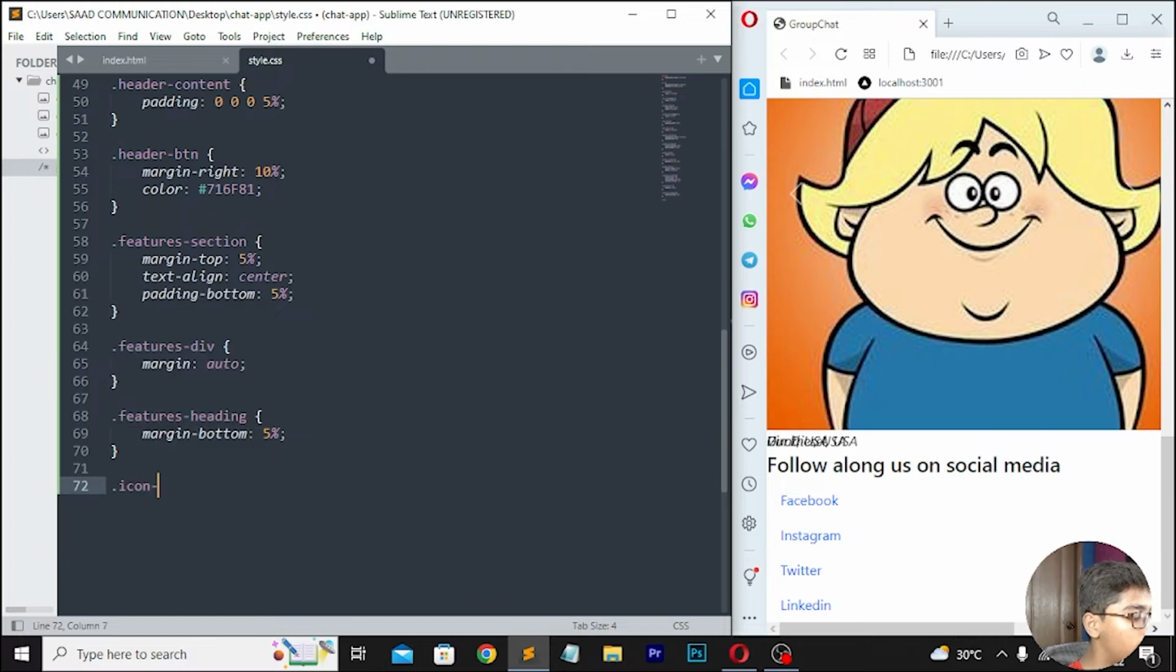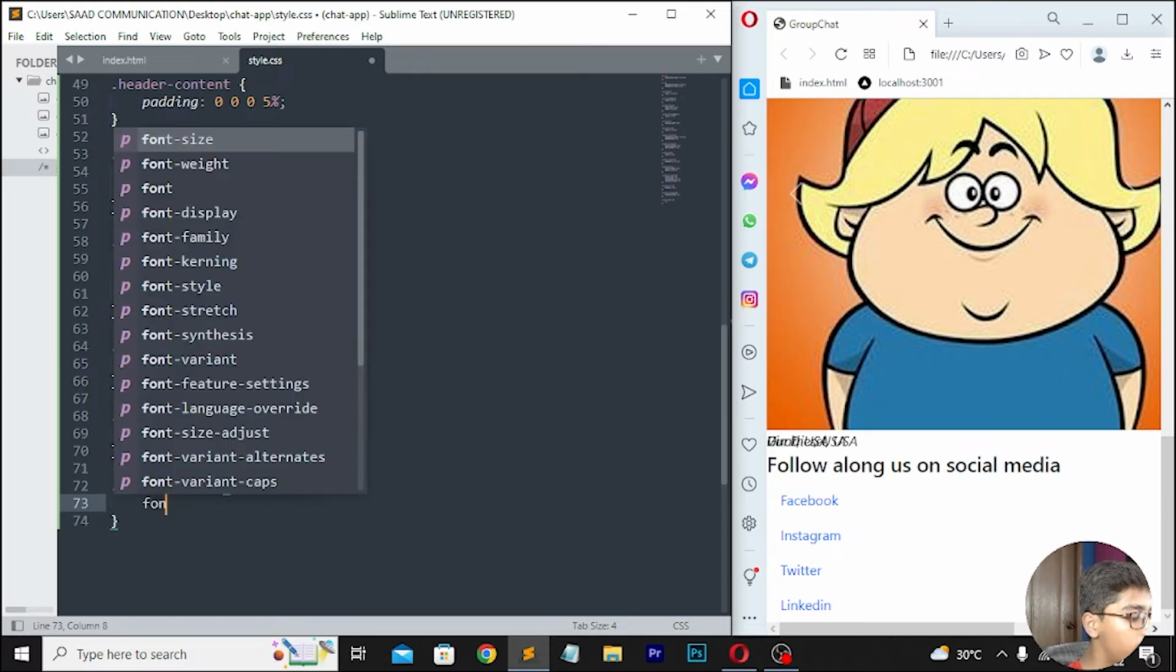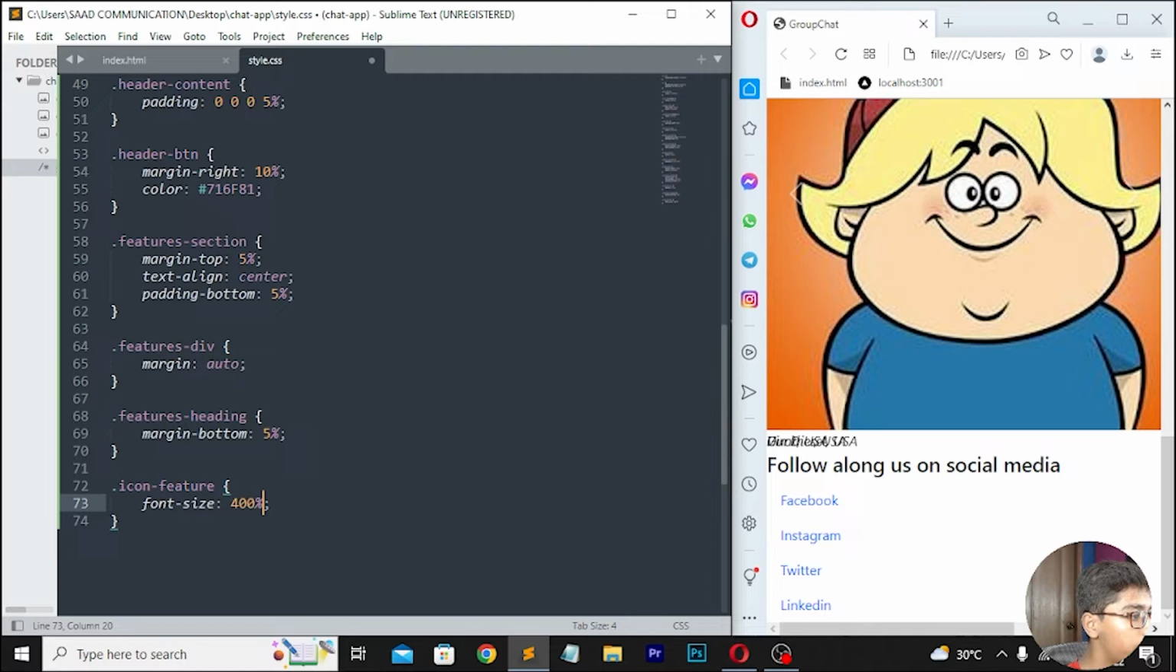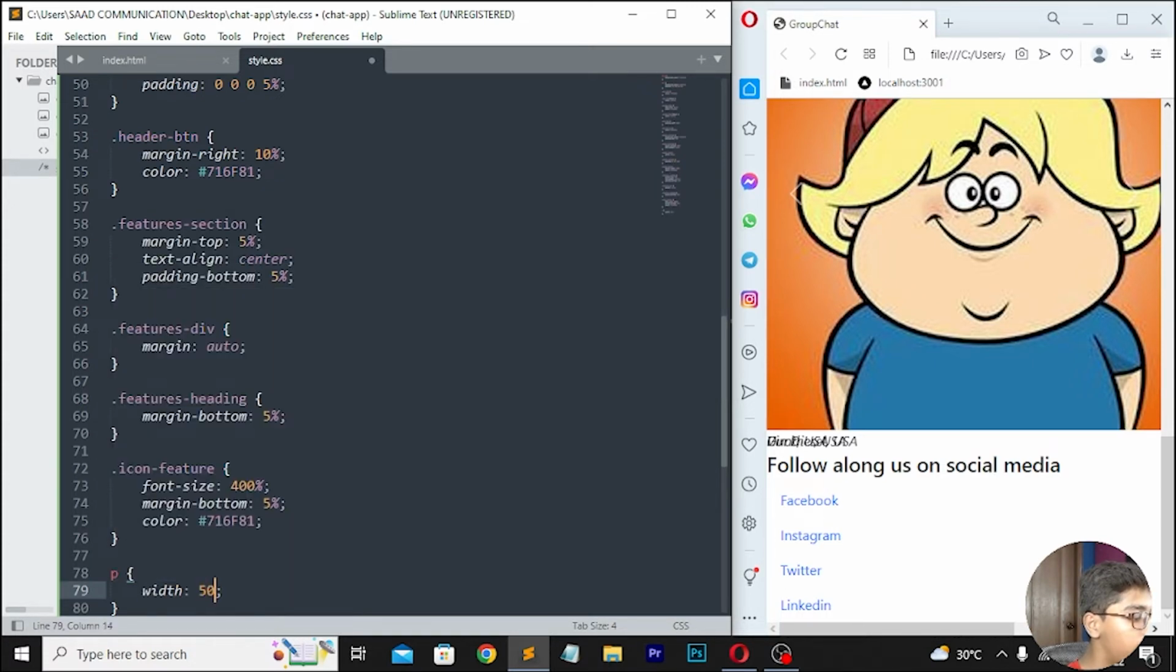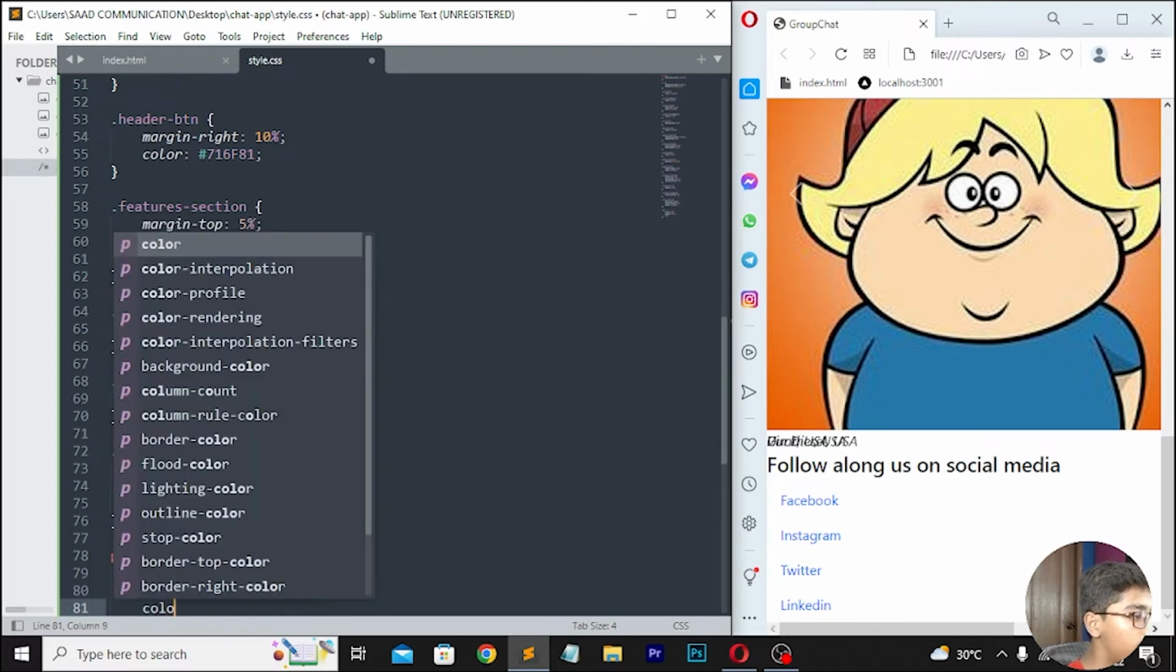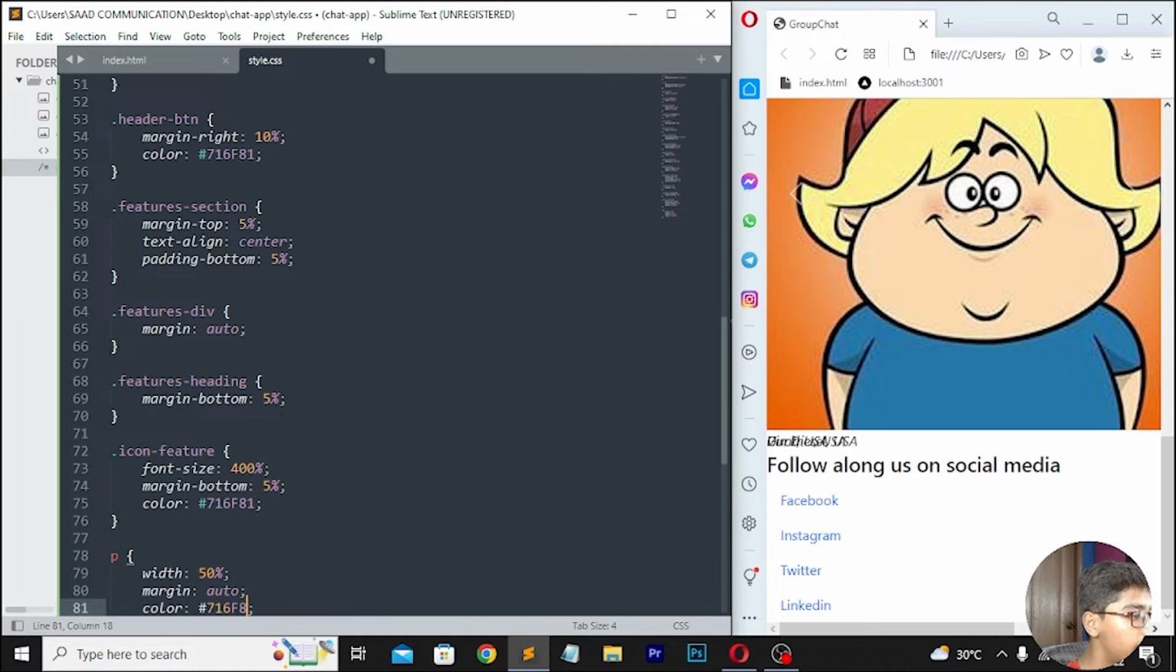Move down, write .icon-feature, then font size, which should be 400%. Then write margin-bottom, which should be 5%. Then move down, write color, which should be 716 F81, so here I'll be writing capital F, then 81. Move down, write p tag, width 50%. Then write margin auto, then color, which should be 716 F81.